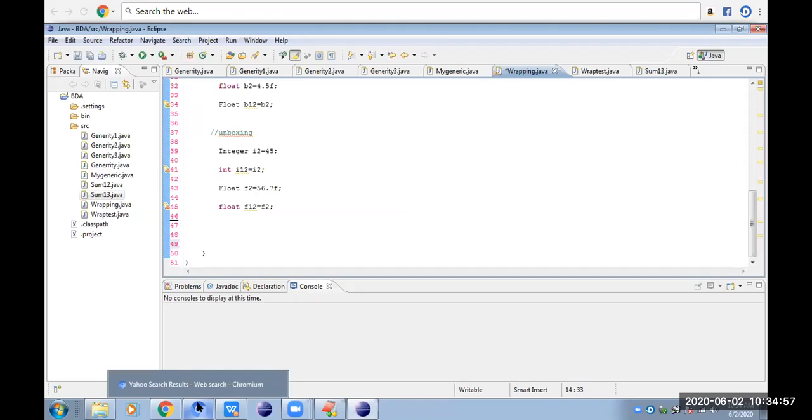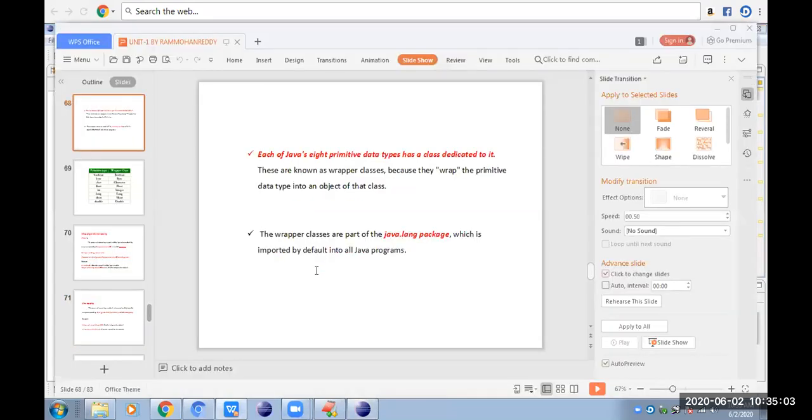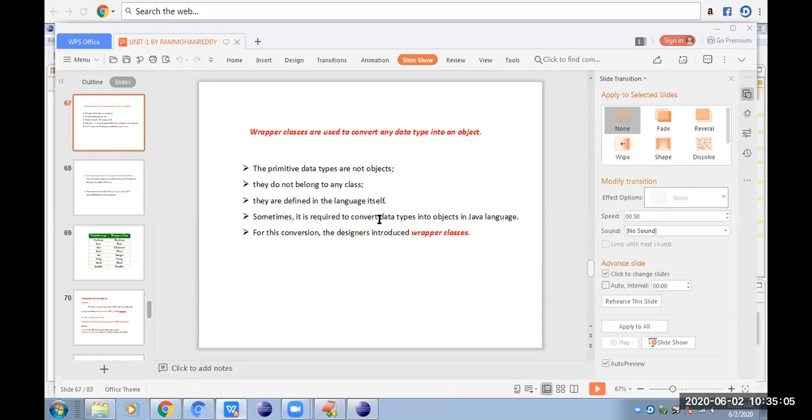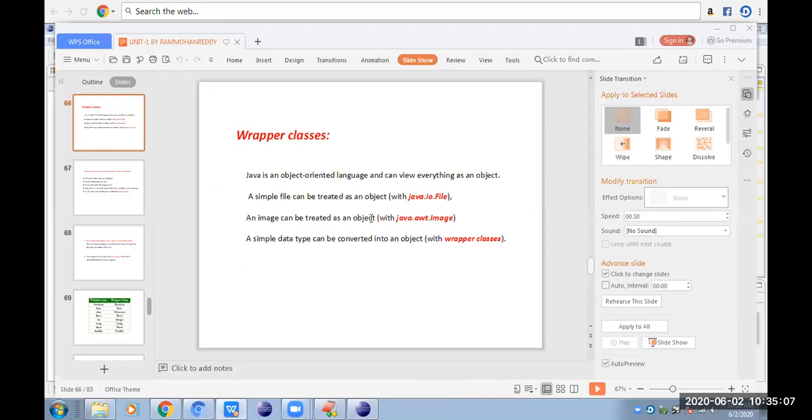Clear? This is today's small concept called wrapper classes. Is it clear, guys? Briefly, what is this concept of wrapper classes? Actually, it is a vast concept in Java. Wrapper class is a big concept. Many things are there. We have briefly seen roughly what a wrapper class is. Is it clear, guys?